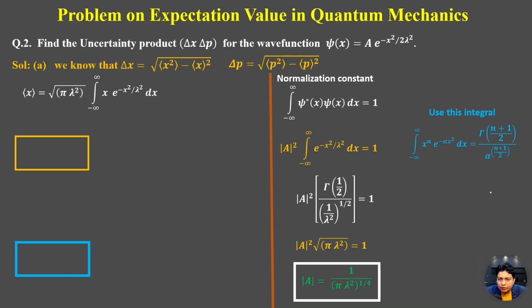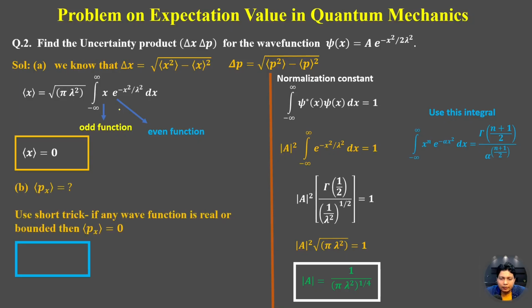If we put the normalization constant, this will be 1 by under root pi times lambda square, integrating over minus infinity to plus infinity x e to the power minus x square by lambda square. Here, because e to the power minus x square by 2 lambda square into x into e to the power minus x square by 2 lambda square, this will be e to the power minus x square by lambda square. Here if we see, x is an odd function and this Gaussian is an even function. So even into odd will be an odd function, and with limits equal and opposite, the integration of x will be equal to 0.